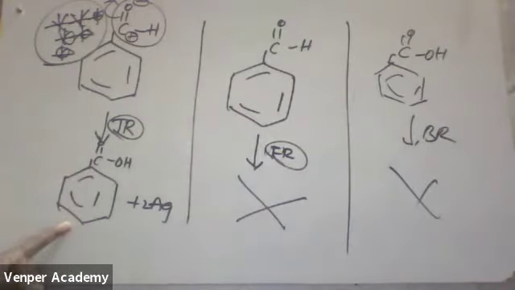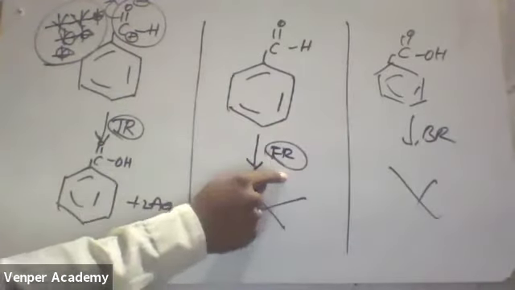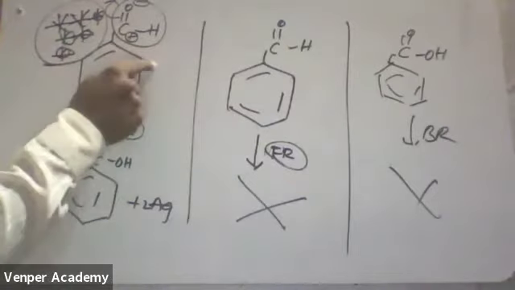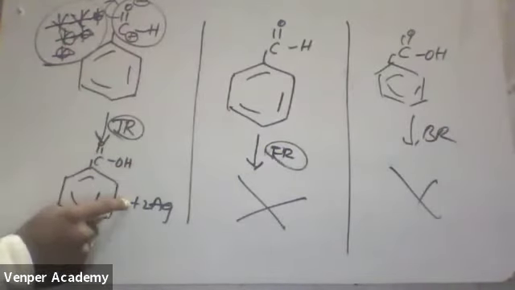Last one is benzoic acid. Correct, this is benzoic acid. Aldehyde will be converted to which one? Acid. Aldehyde will be converted to acid. That is only undergoing oxidation. Our reason here is a simple reason: Fehling's reagent is a weak oxidizing agent compared to Tollens reagent. That's why it can't oxidize aldehyde to acid.